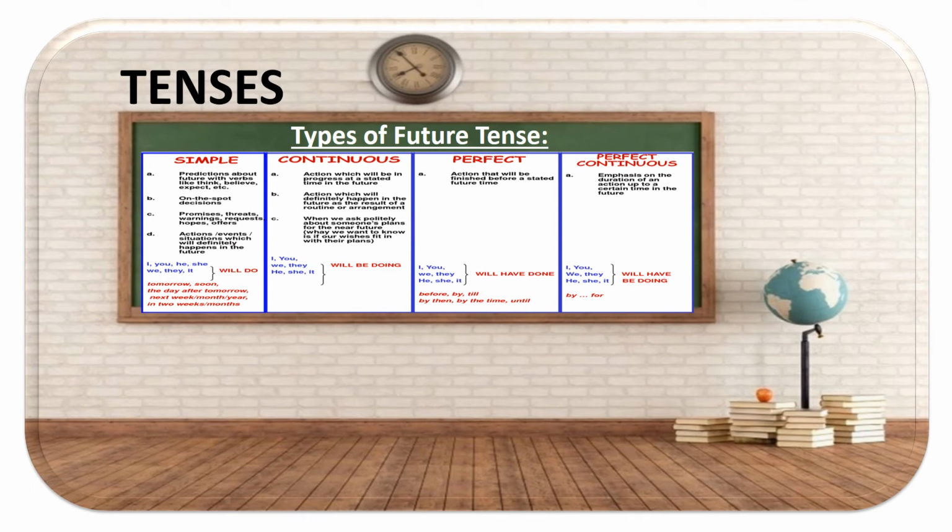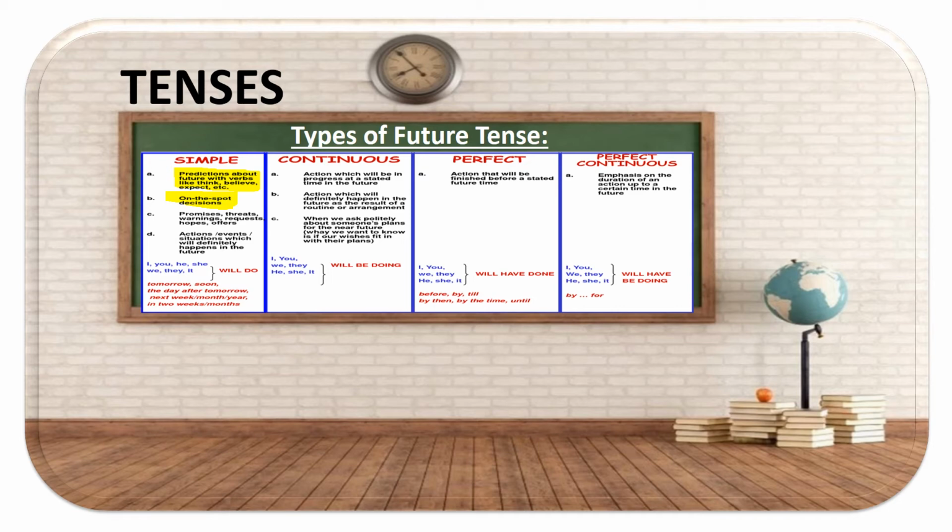So, like past tense and present tense, even future has simple, continuous, perfect and perfect continuous. Now let's see what simple future is. It says predictions about future with verbs like think, believe, expect, etc. So it's simply telling you that the action is going to happen in the future. On the spot decisions, like you've been asked to do something. When are you going to finish this? And at that point of time, we say, I'll finish it tomorrow. So tomorrow is the future. You are making an on-the-spot decision claiming to complete the activity by the next day.